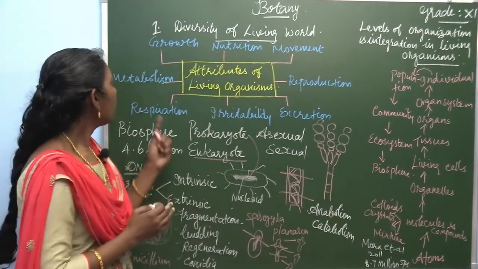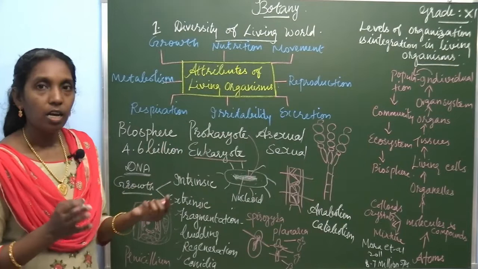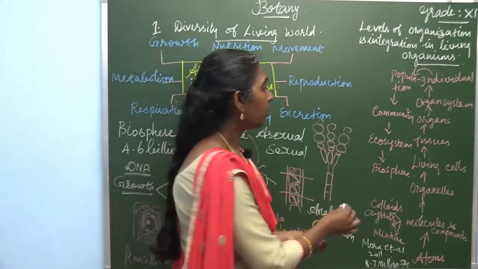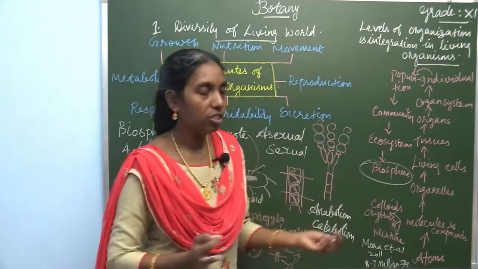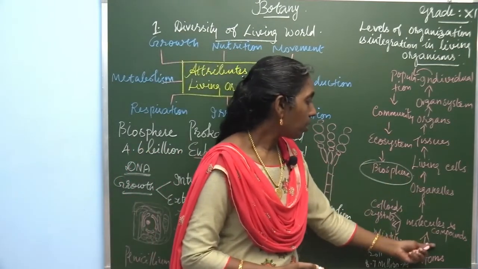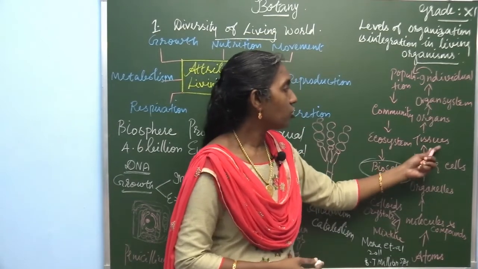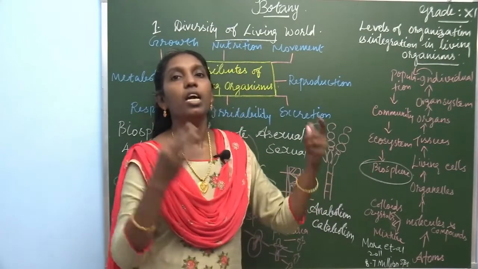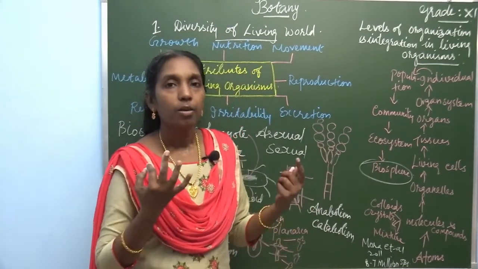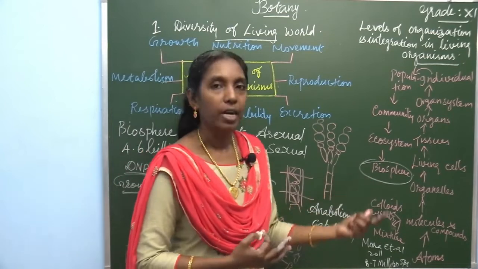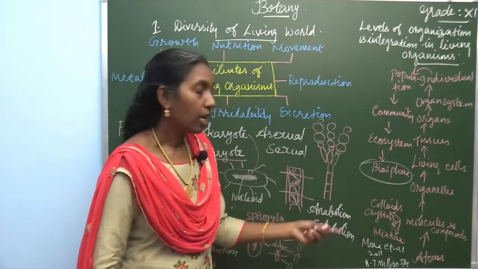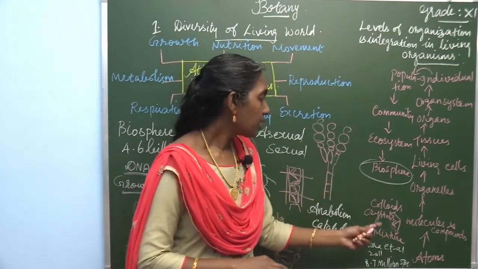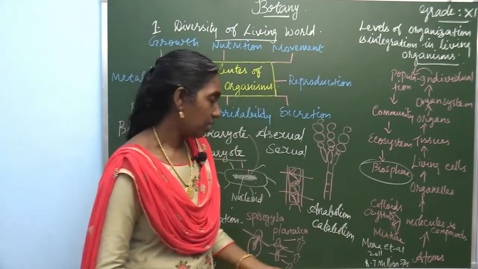So, at first you learn what is meant by biosphere. Life exists within a complex structure called the biosphere. The biosphere is a complex structure which consists of atoms, molecules, organelles, living cells, tissues, organs, organ systems, individuals, populations, communities, and ecosystems, all together in a complex structure. And the non-living things present in the molecules are colloids, crystals as well as mixtures.